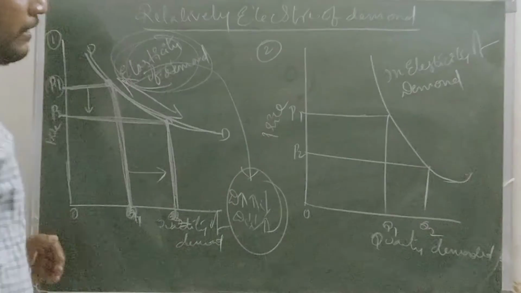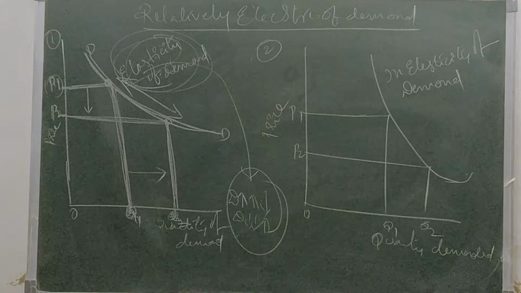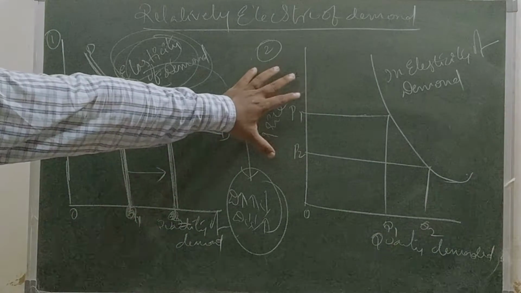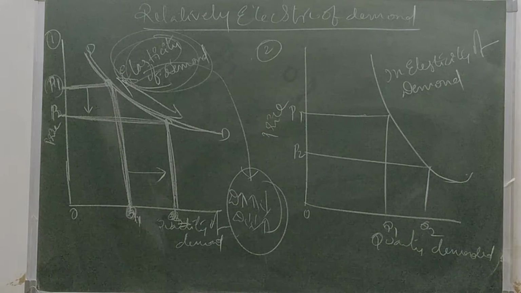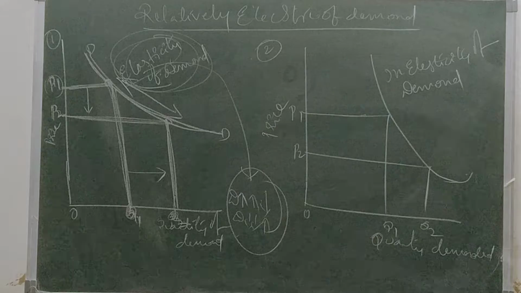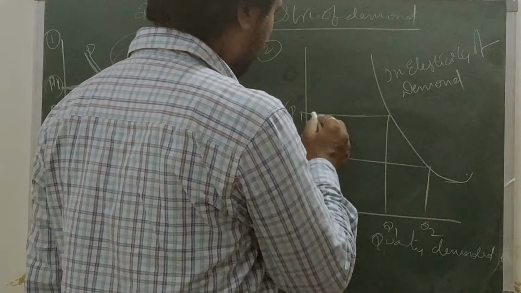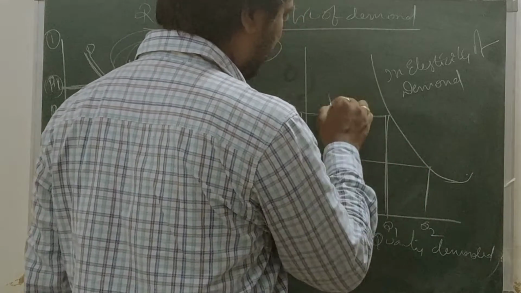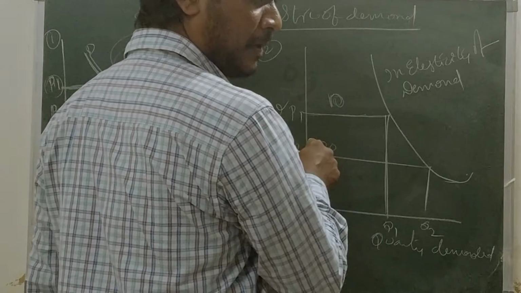Next one, inelasticity of demand. So what is the difference between elasticity and inelasticity of demand? The demand is said to be relatively inelastic when the change in demand is less than the change in price. See here, this is the change less than the price. For example, this is 10 rupees, this is 20 rupees.